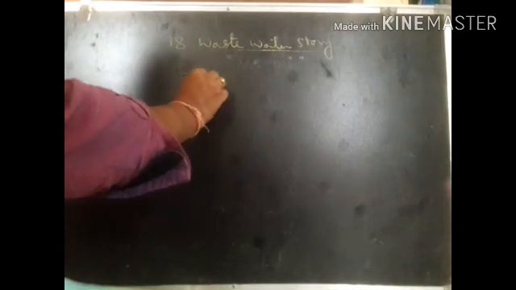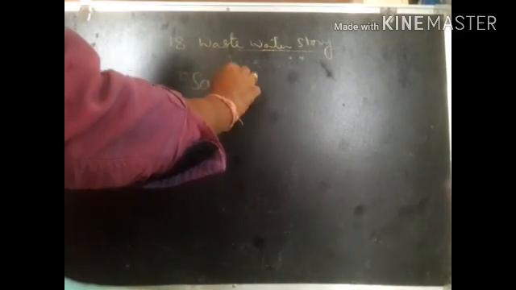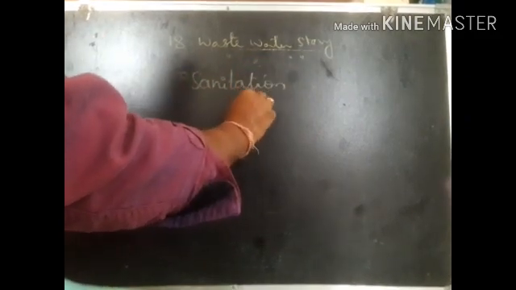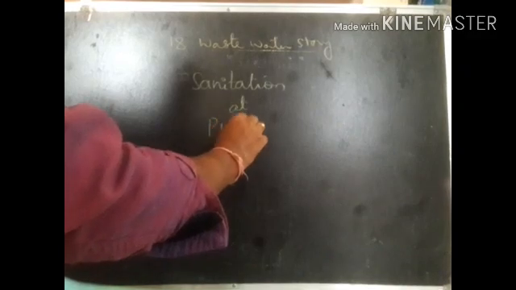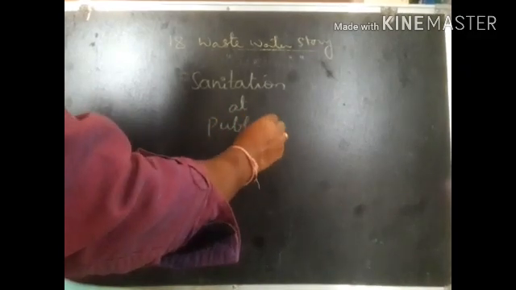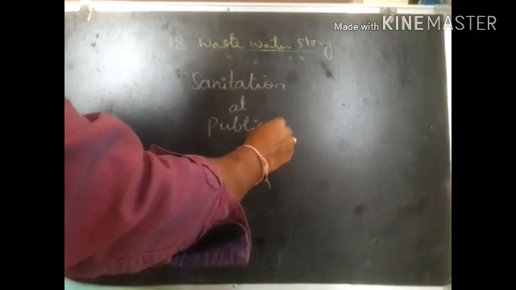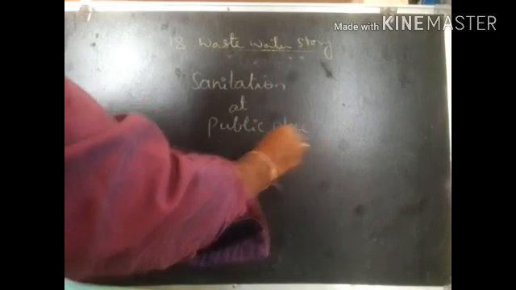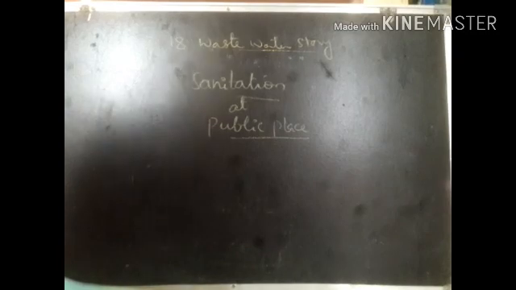Sanitation at public toilets. When we go to parks, picnics, cinema halls, hospitals, or any institution, all of these are called public places.